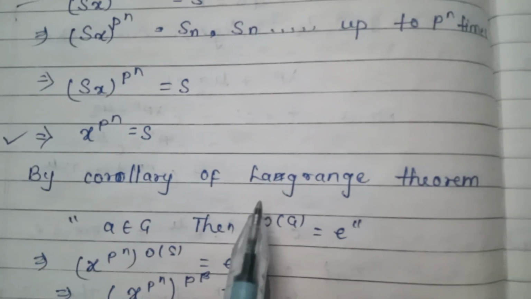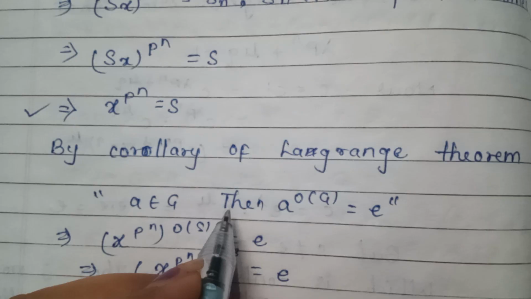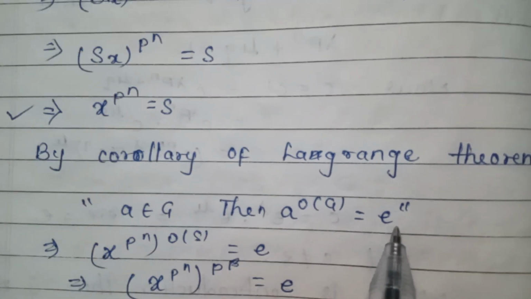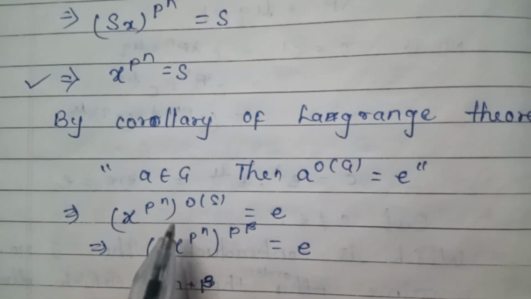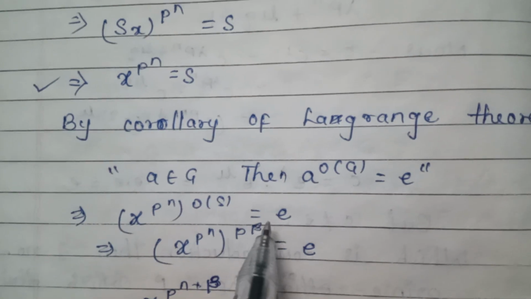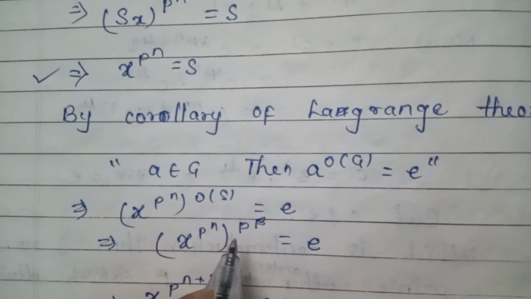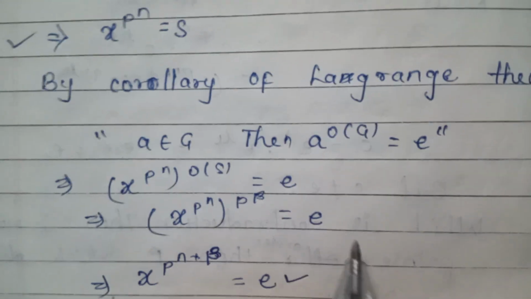By corollary of Lagrange's theorem, if a belongs to G, then a to the power order of G is equal to e. So it can be written as x to the power p to the power n, whole to the power order of S, is equal to e. So x to the power p to the power n, whole to the power p to the power beta, is equal to e.